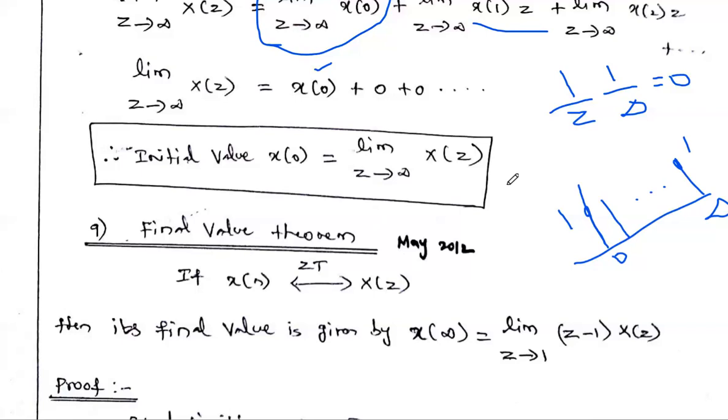differentiation in z domain, and initial value theorem and final value theorem. So these are some of the important properties in the z transform. So you just study this. This initial and final value theorem may come in a 2-mark question also. In a 2-mark question, they may ask you to define the initial value theorem of the z transform, or define the final value theorem of the z transform. So just write the statement.